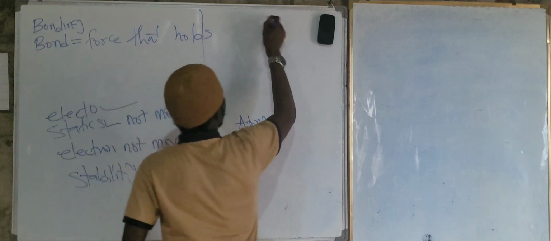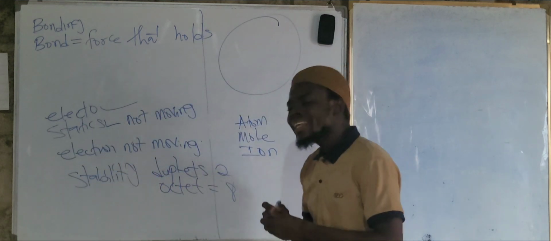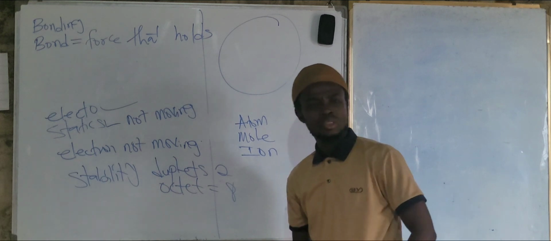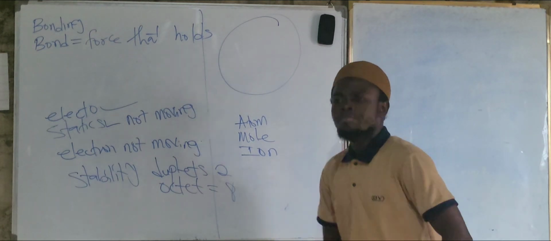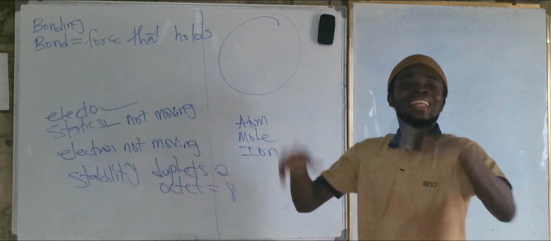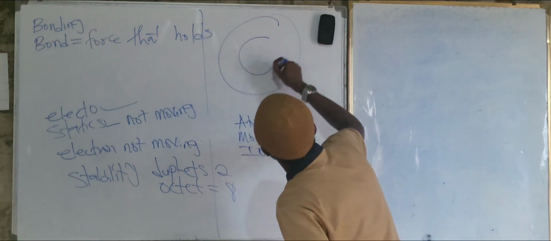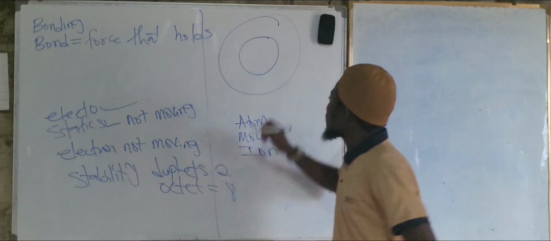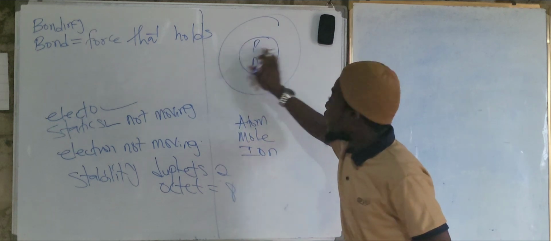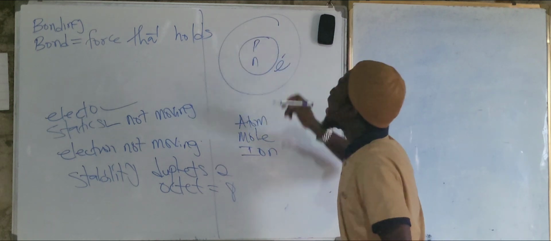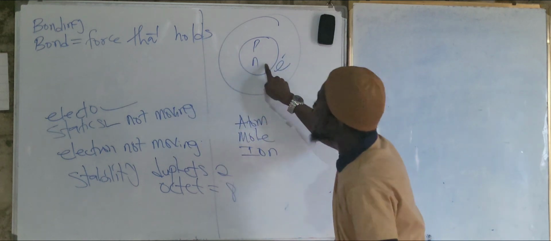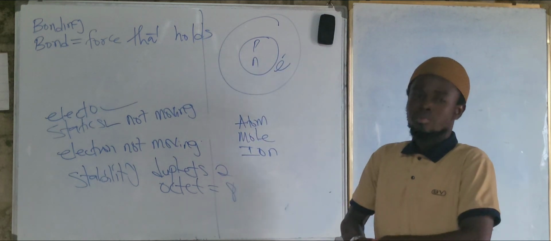Look at an atom here. We say an atom is the smallest particle of an element that can take part in a chemical reaction. Are we okay? Yes, sir. Now the atom is spherical in shape, and in the atom we have the nucleus. In the nucleus we have a proton and a neutron, and inside the atom we have an electron. The electron is negatively charged, the proton is positively charged, and the neutron is neutral. It has no charge.